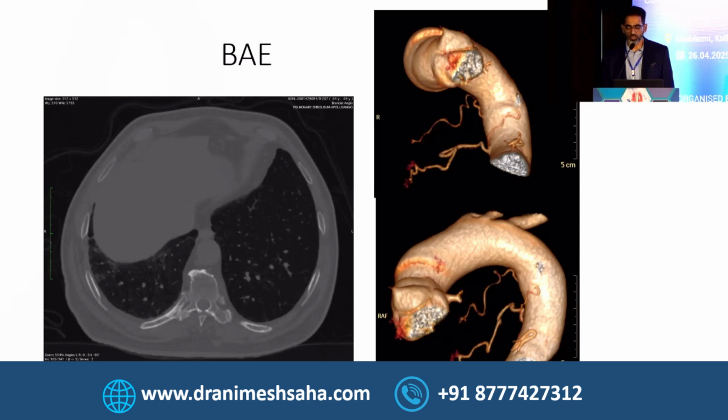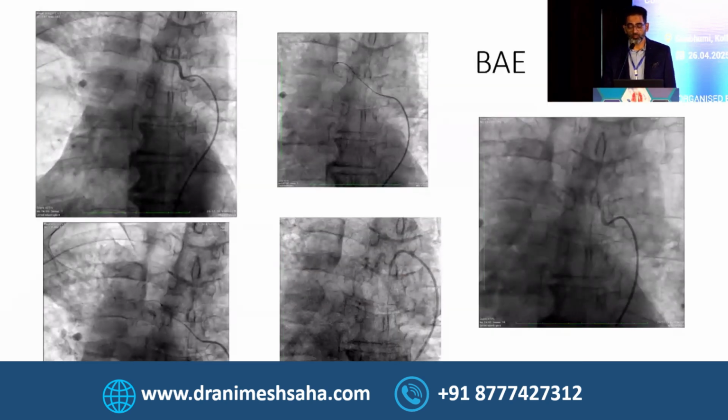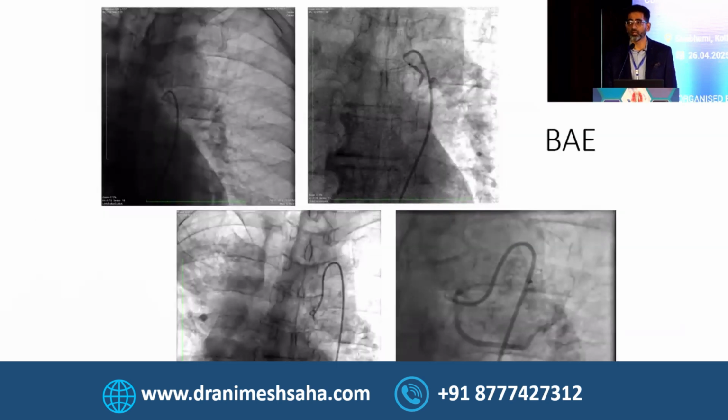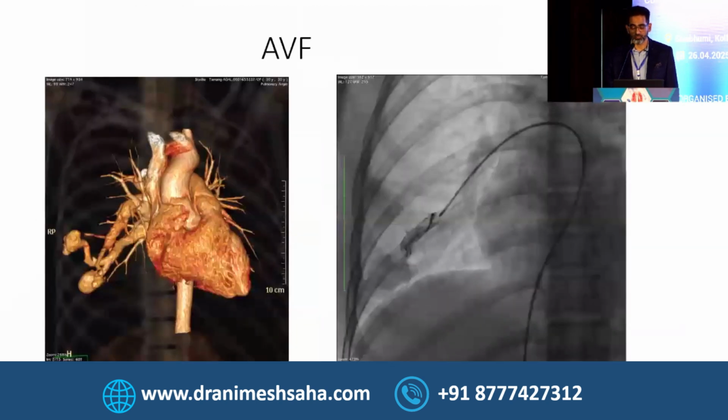So CT angio was done, where you can see multiple bronchial arteries. Some of them or most of them are of normal size. They're not enlarged. So we went ahead and did selective catheterization and embolization, and the patient was absolutely fine after bronchial artery embolization.